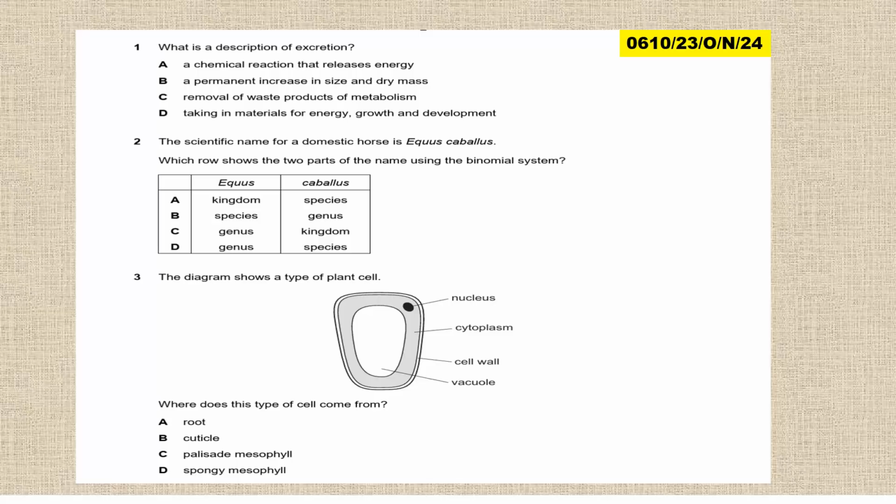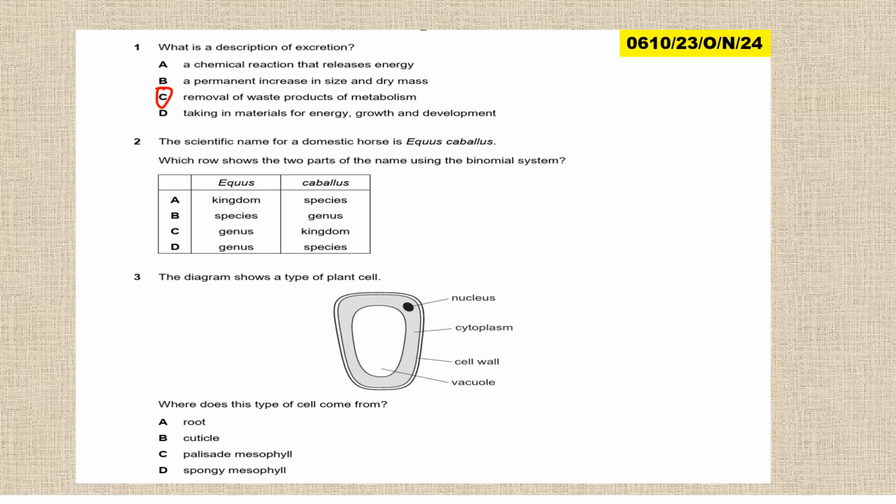What is the description of excretion? Like I said, on the characteristics, you need to understand them. So, what is the description of excretion? Excretion, you know, is the removal of waste products of metabolism. That is C.